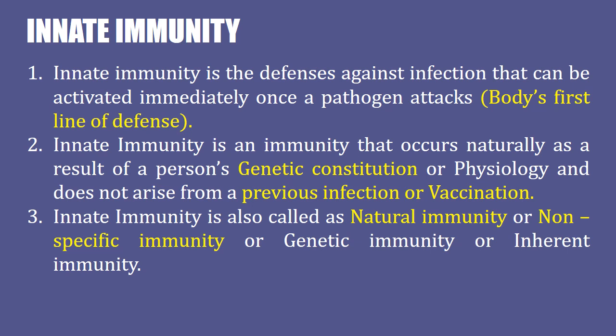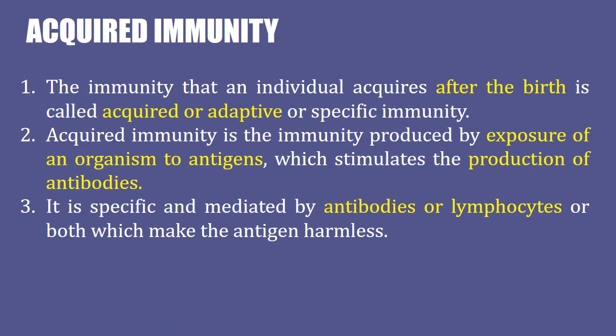Innate immunity is an immunity that occurs naturally as a result of a person's genetic constitution or physiology and does not arise from a previous infection or vaccination. Innate immunity is also called natural immunity or non-specific immunity or genetic immunity or inherited immunity.